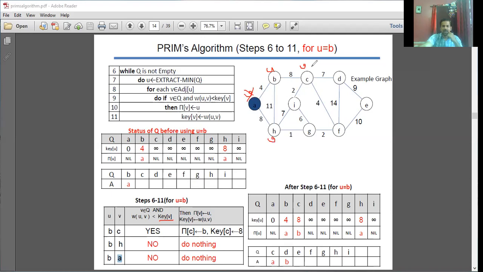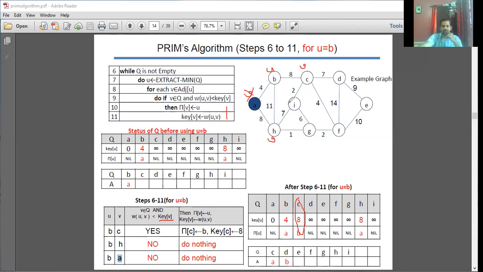It's infinity. 8 is lesser than infinity, so we need to update these values, that's the pi value as well as the key value, corresponding to your V, that is C. So you can see the changes here. Pi value has been changed to B and key value has been changed to 8.